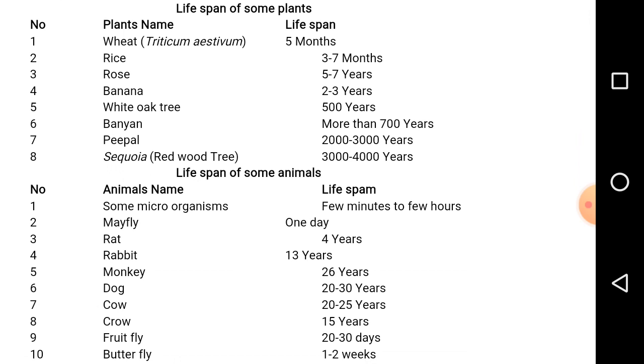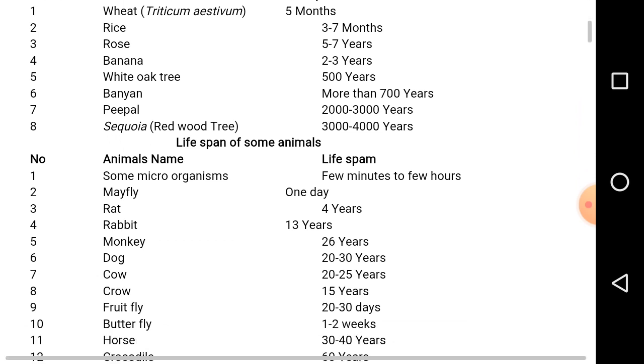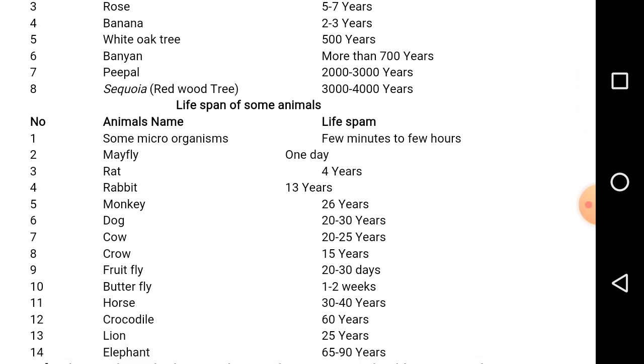In India, the oldest banyan tree is found in the Kolkata Botanical Garden. And the peepal tree, commonly called Arali Mara in Kannada, lives for 2000 to 3000 years. And sequoia, the giant redwood tree, lives for more than 4000 years.